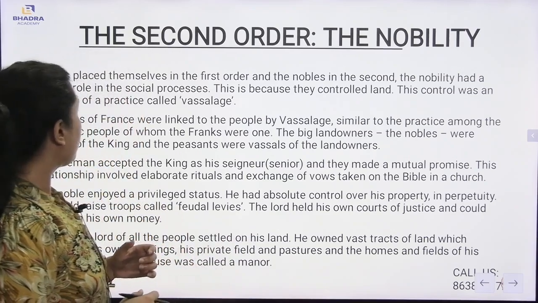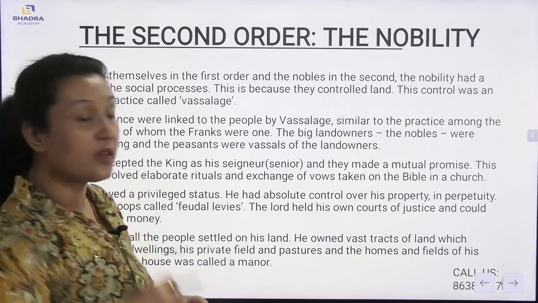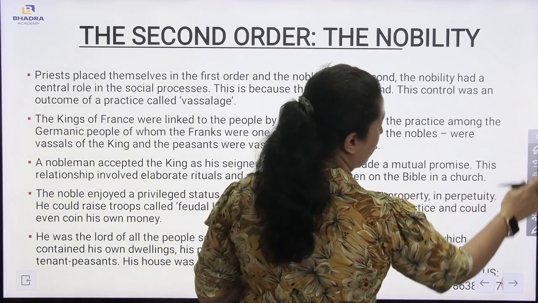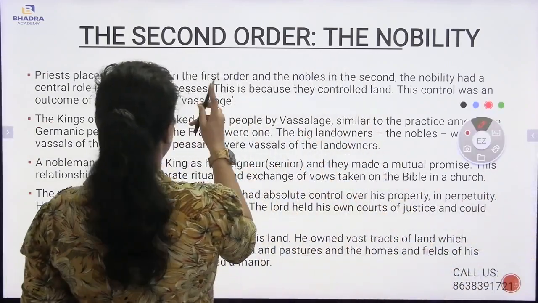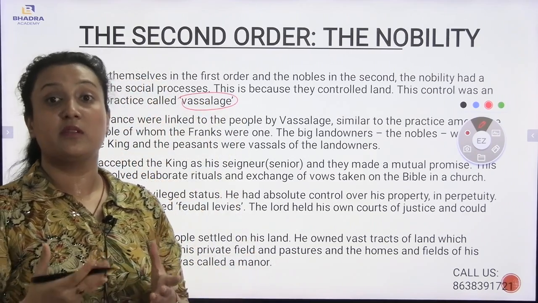So the control was an outcome of a practice. This control was known as vassalage. Very, very important, I'm marking the term vassalage. The lands which are under the noble people and the priests, this term is considered as vassalage.